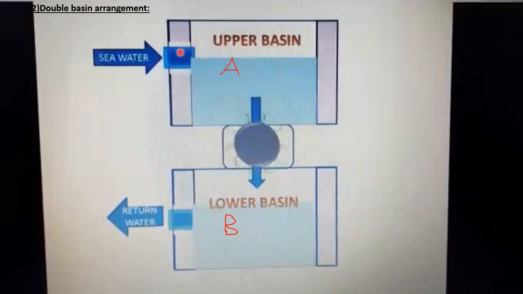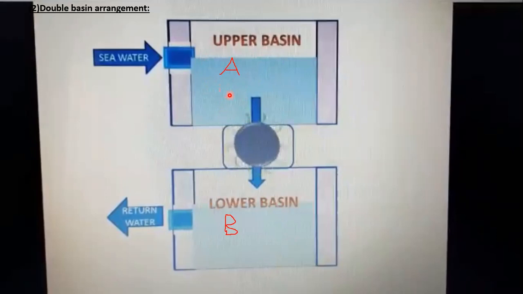In basin A, the water will be filled. If the water fills here, there will be a sufficient difference of levels in the A and B basins, with the highest amount of water in A. This gives a large difference in levels between the upper basin and lower basin. Now the pressure on the turbine increases, and as soon as the rising water level in A reaches a sufficient difference of head between the two basins, the turbines are allowed to start.